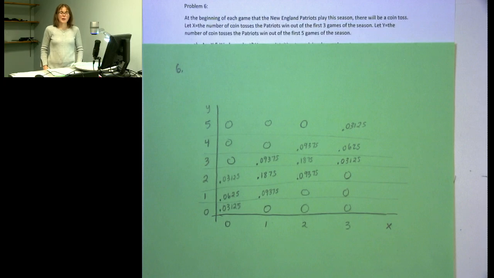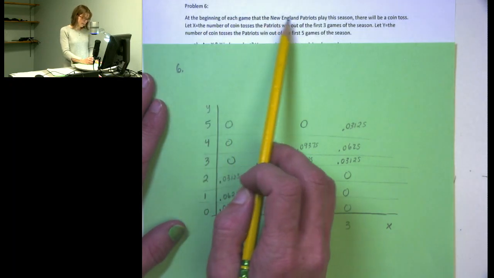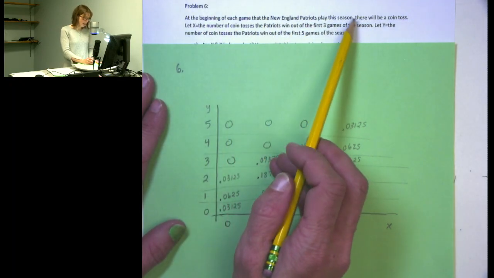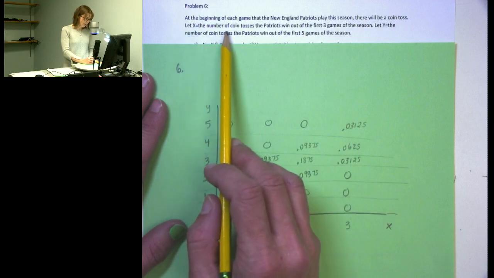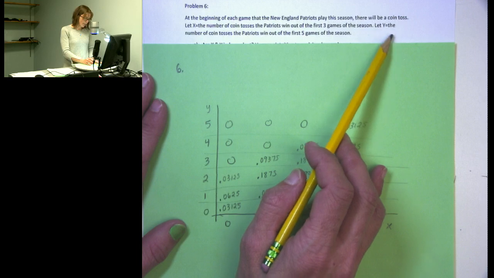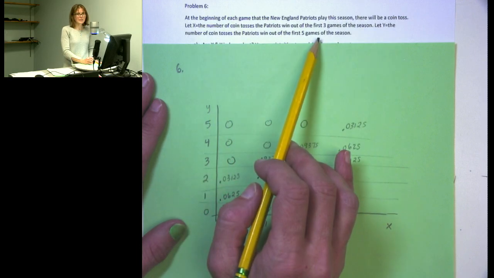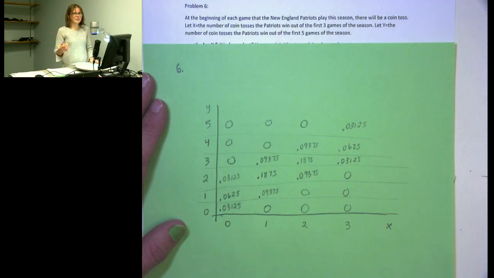Hi, this video works through problem 6 from the review exercises. Problem 6 says at the beginning of each game that the New England Patriots play this season, there will be a coin toss. Let X be the number of coin tosses the Patriots win out of the first 3 games of the season. Let Y be the number of coin tosses that the Patriots win out of the first 5 games of the season. Let's assume we're looking at next season because this season they've already played 5 games.